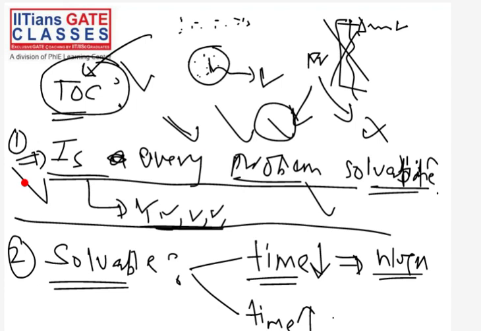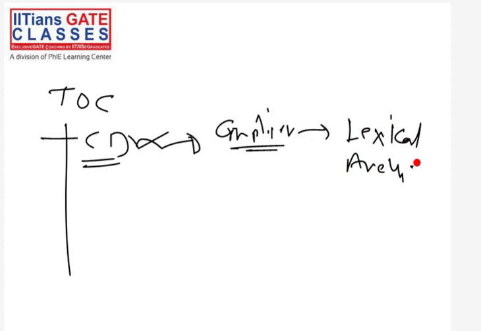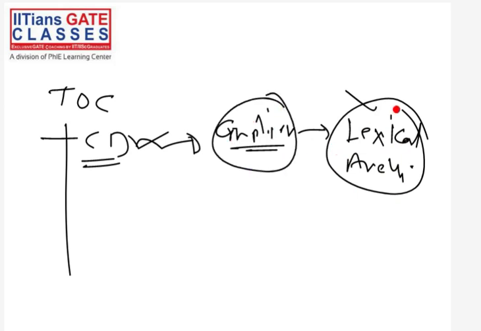And of course, there are many practical applications of TOC also. For example, in compiler design. You will see that in any compiler, for example a C compiler or whatever compiler you have, there is a phase called the lexical analysis phase. So in every compiler we have such a phase. This lexical analyzer is actually equivalent to finite automata.